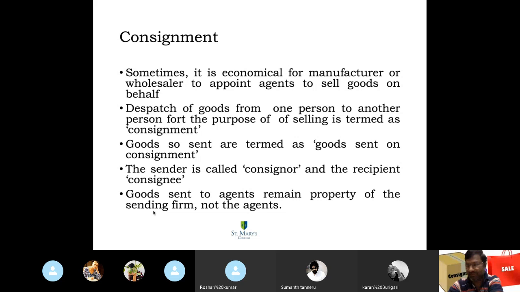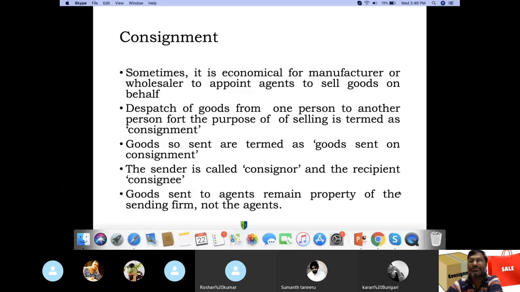And in this process, they will be dispatching the goods. This dispatching is known in accounting as consignment. The goods dispatched are known as goods consigned.